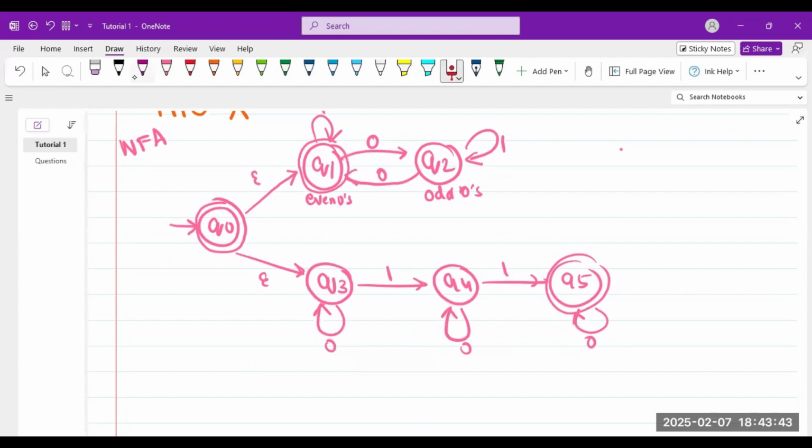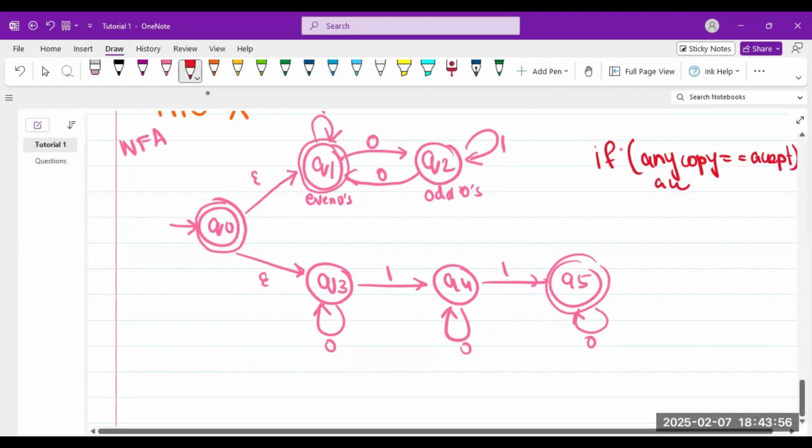So if you think in code, or if you just want to think of it this way, if any copy is equal to accept, else reject.